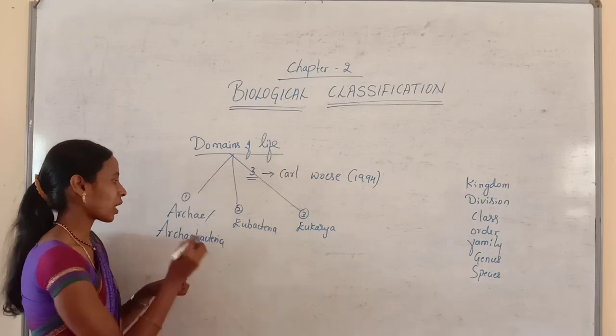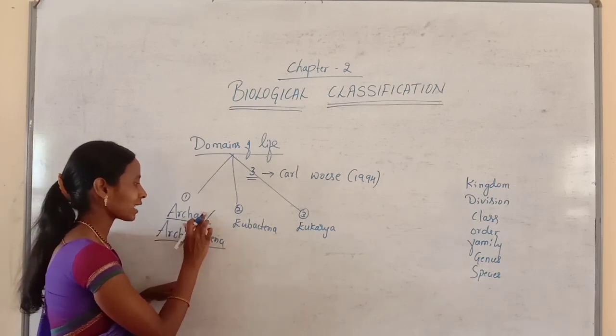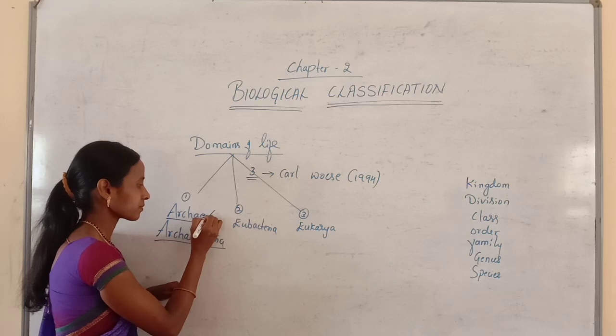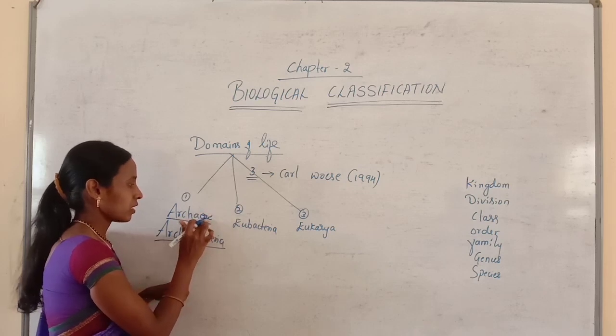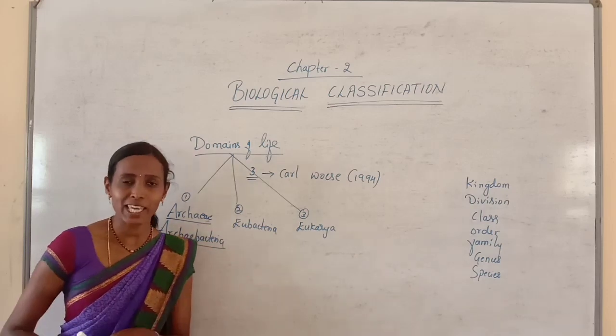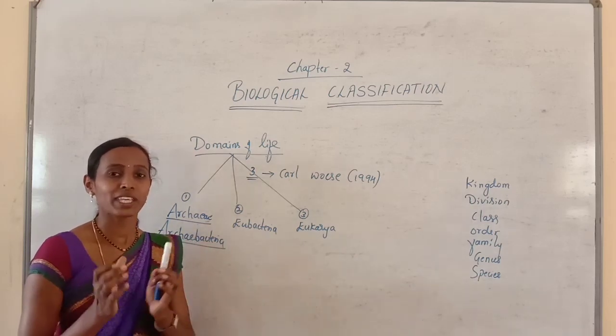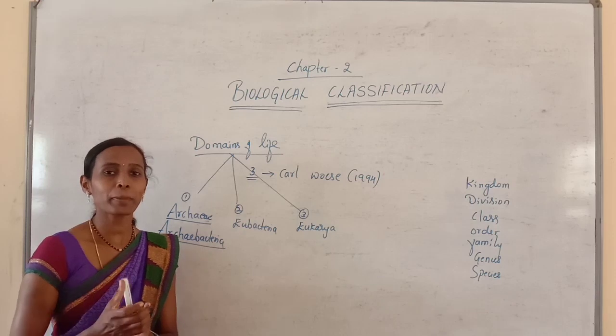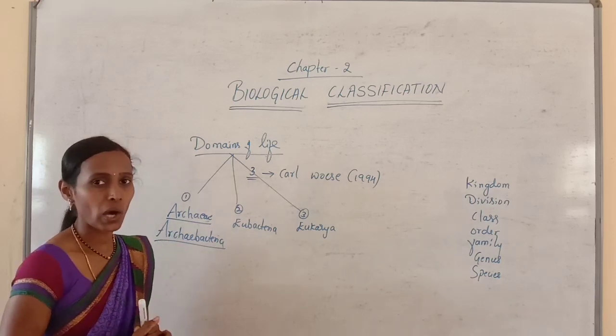The first one is archaea or archaebacteria. These archaebacteria are ancient and primitive prokaryotic organisms.